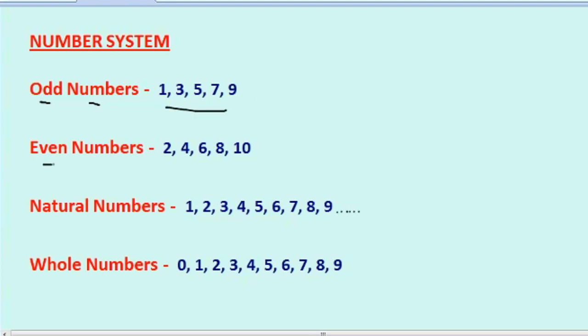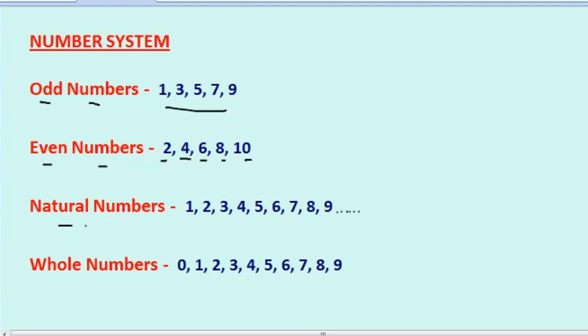After this, we come to even numbers. Even numbers are basically those numbers which can be perfectly divided by 2, like 2, 4, 6, 8, 10. All these numbers are even numbers, and numbers which have unit digit as 2, 4, 6, 8 and 0 will be known as even numbers.